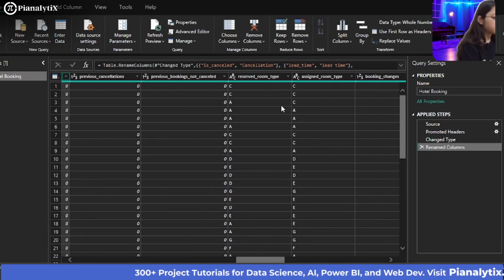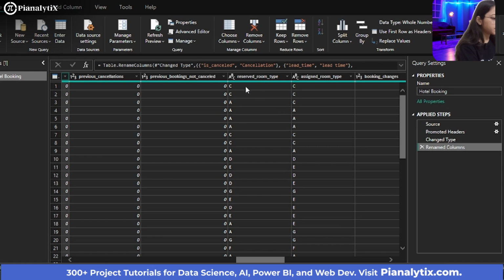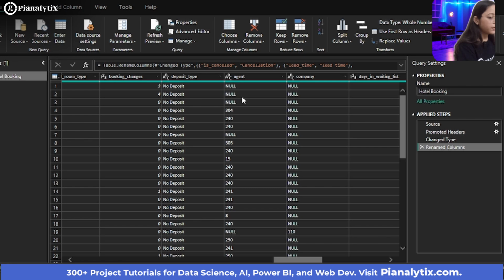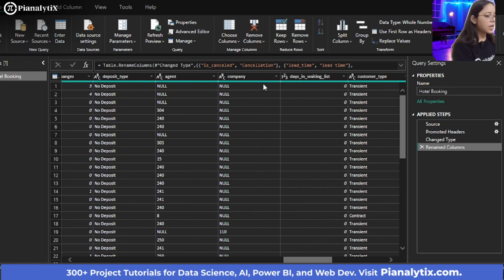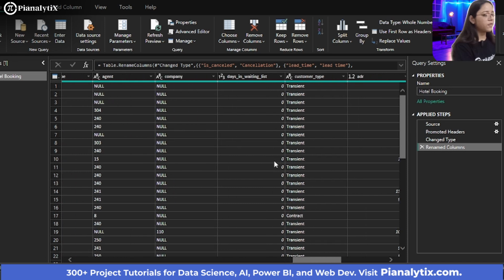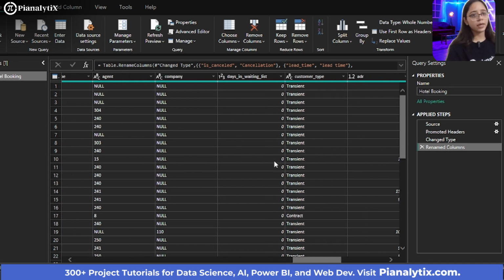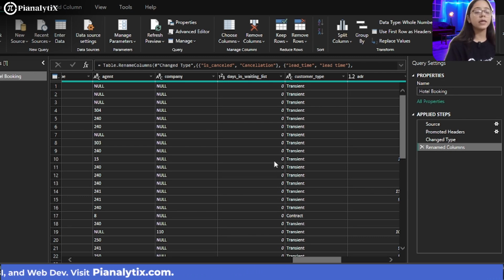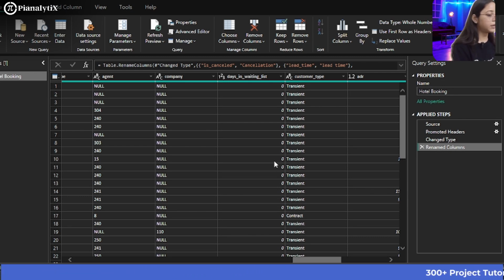Previous cancellations, previous bookings not cancelled, everything seems fine though. You can make sure the booking changes, deposit type, if they contacted through an agent or not in order to book the hotels, and the company also. If, for example, there is a direct market segment, then the company would actually be null because they didn't include any company. They directly booked the hotel from the hotel website.